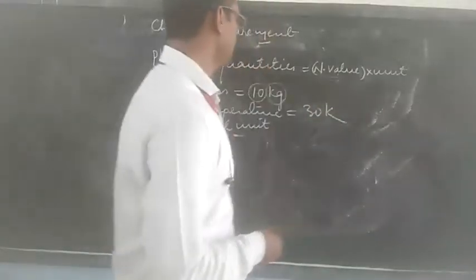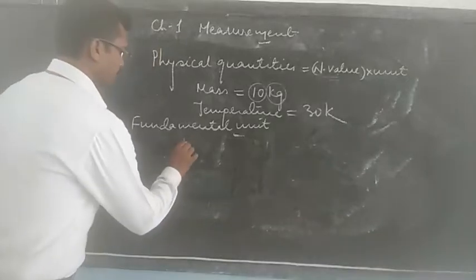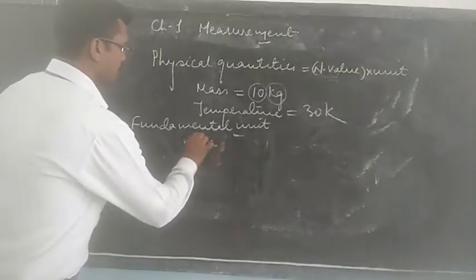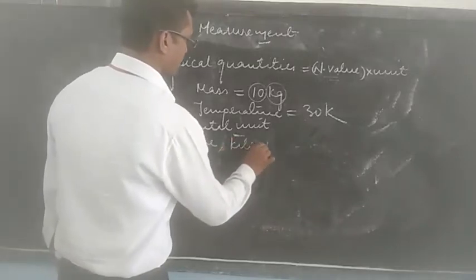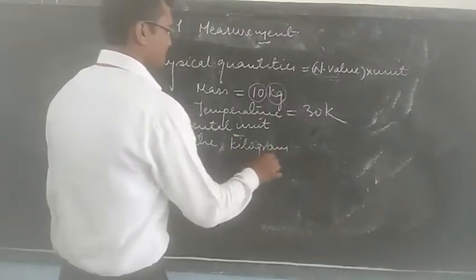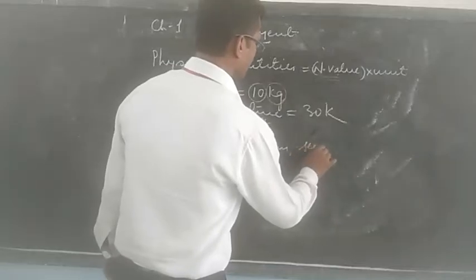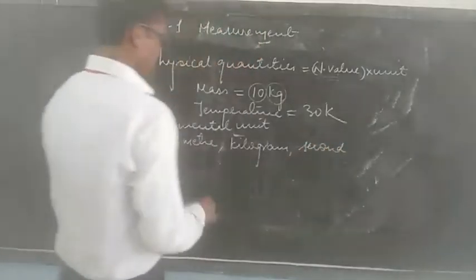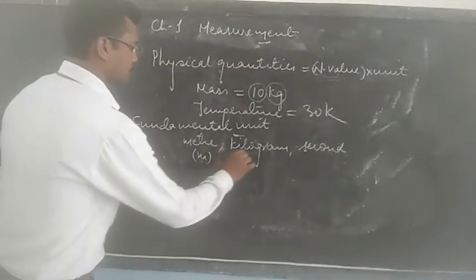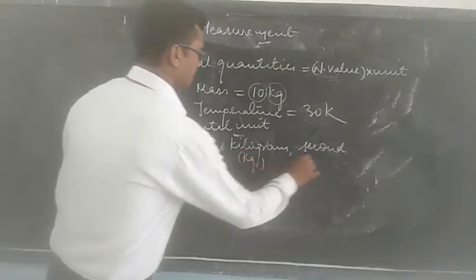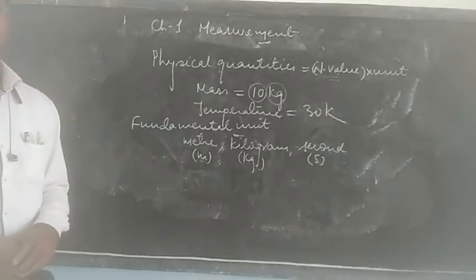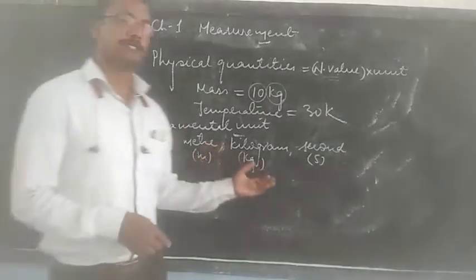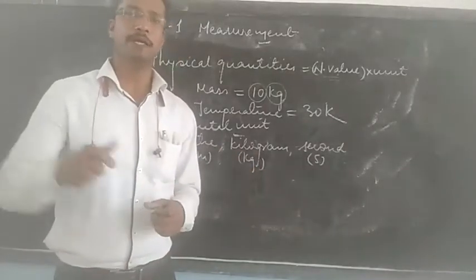For example, we have some fundamental units like meter, kilogram, second. In short we write m, kg, s, all these are fundamental units, because these are the units which are not obtained from any other units.